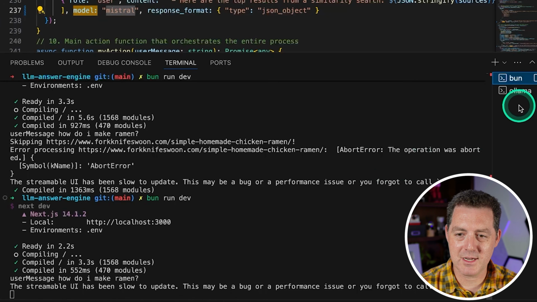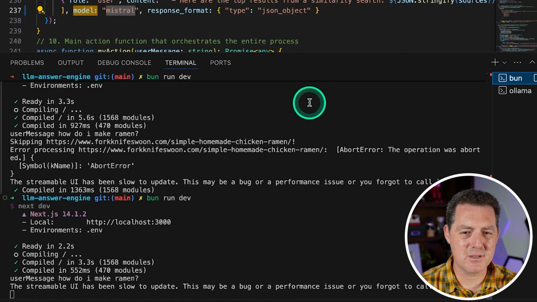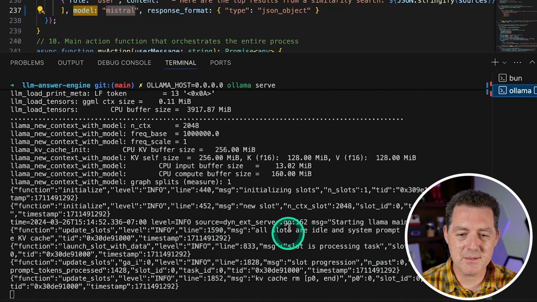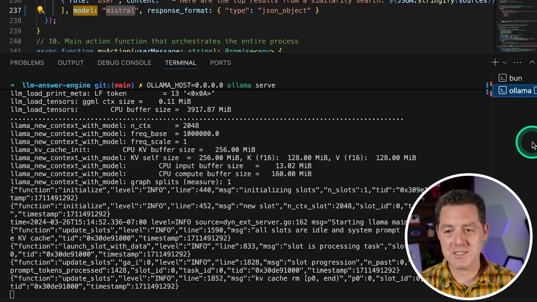I'm not sure why it's not working. Maybe it's that Mistral isn't actually returning anything useful. It could be that, and I need to try Mixtral. But either way, it seems to be getting the request. It seems to be responding correctly. So it could be the fact that it's responding with something that this project doesn't understand because it's not actually using the Mixtral model. But either way, awesome project.